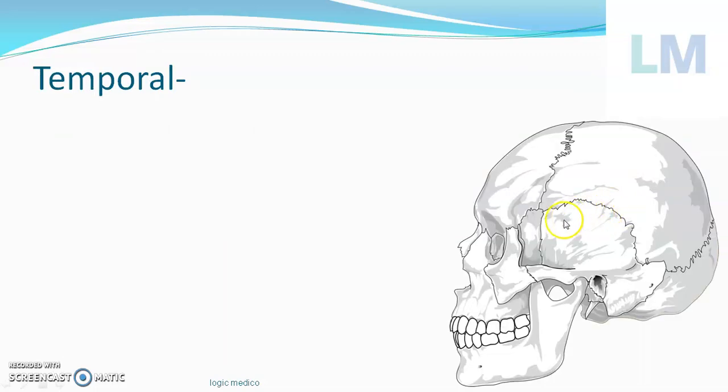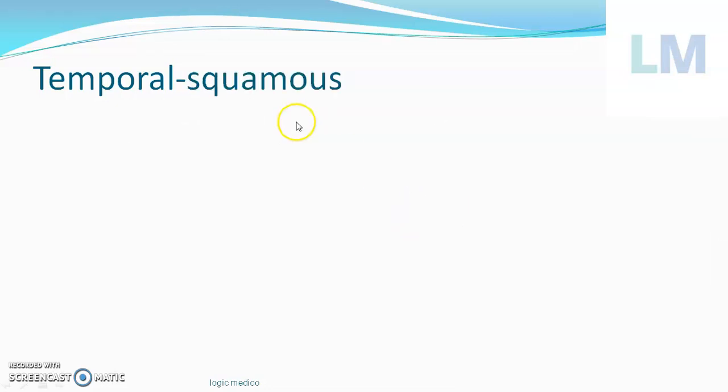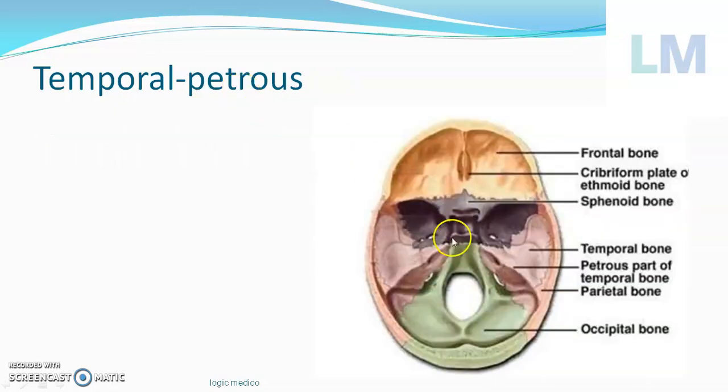Temporal, it's very easy, this area. So this is called the temple area or the temporal area, near the temples of the head. This area, temple area. Okay. So what is squamous in the temporal bone? There is one thin, flat plate of bone. It's called the squamous part of the temporal bone. It's called flat.